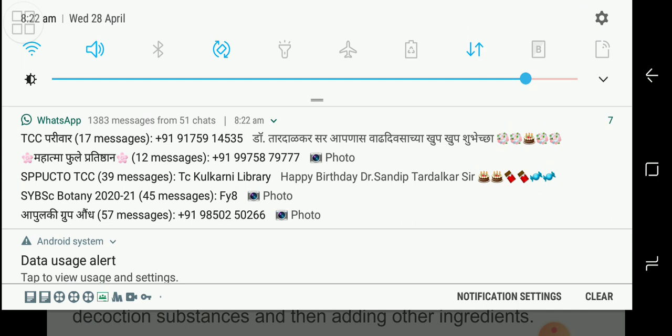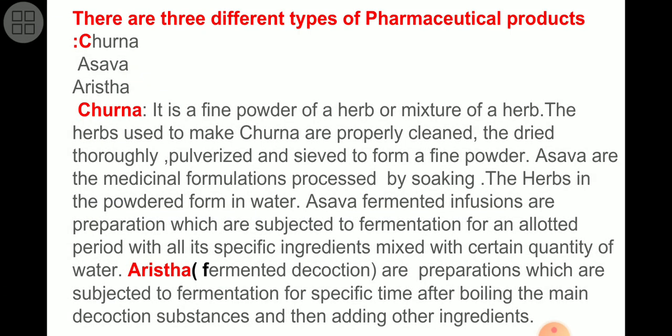First, the preparation of churna. What is churna, that we will study. Churna is nothing but the Marathi churna. Actually, churna is a fine powder of a herb or a mixture of herbs.